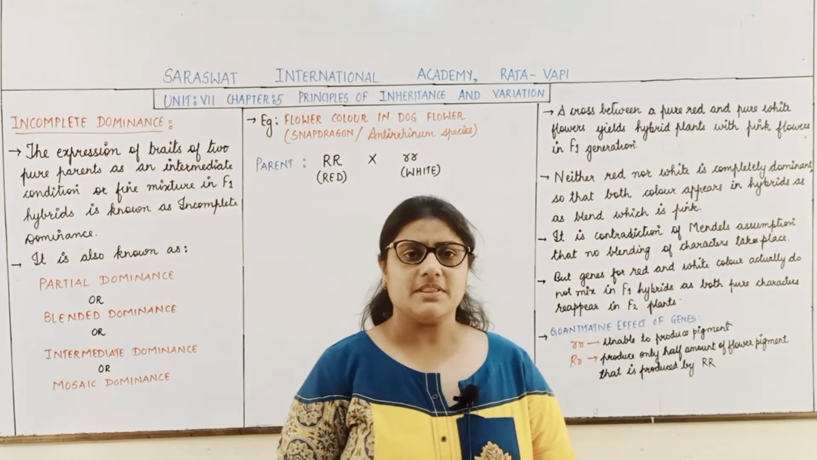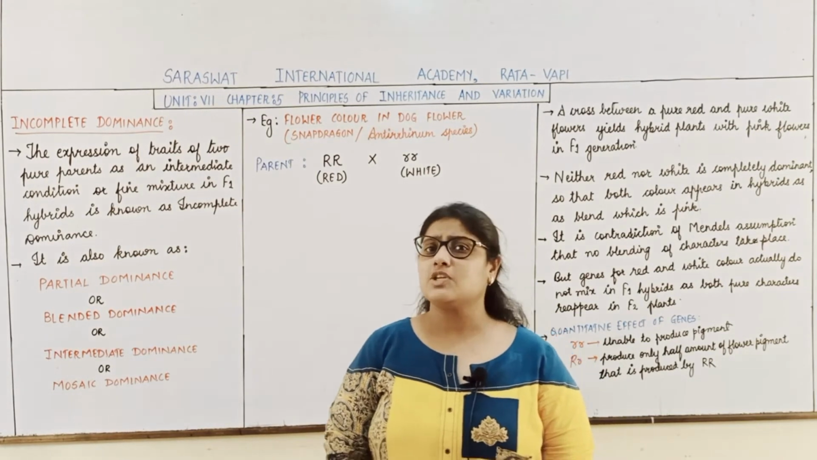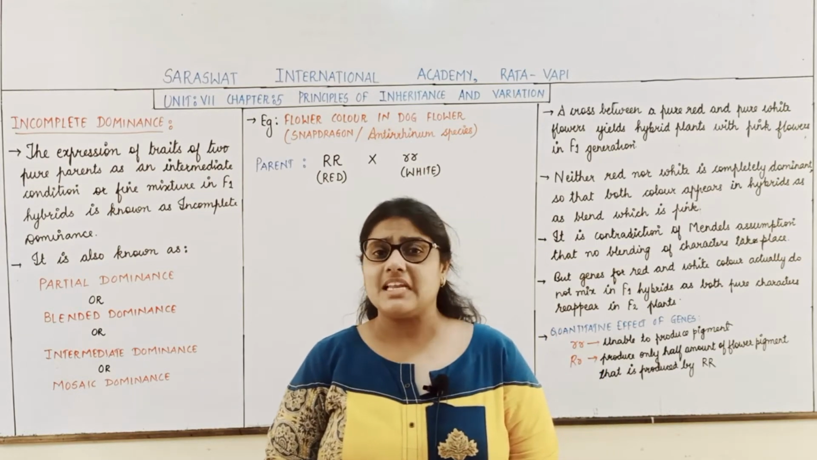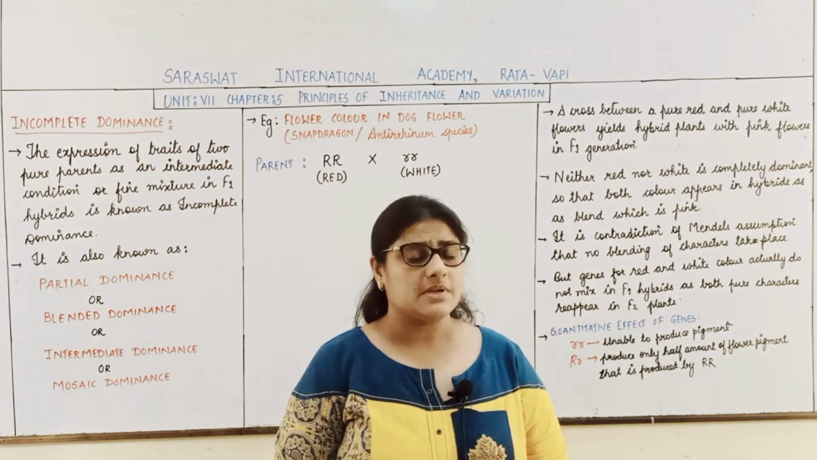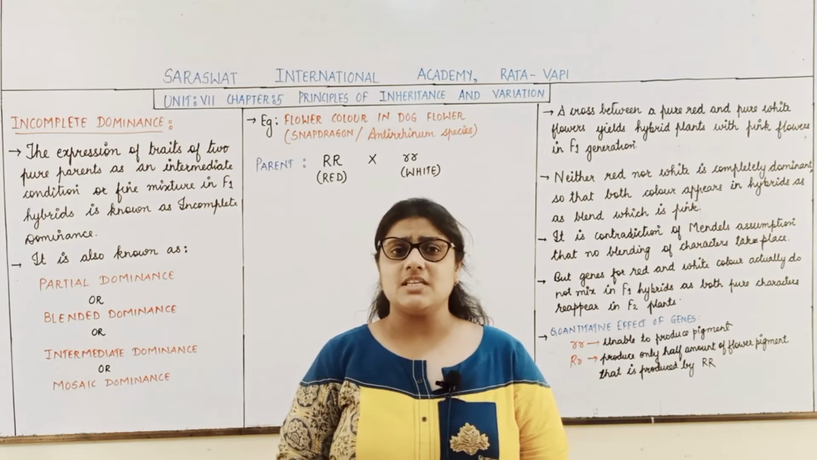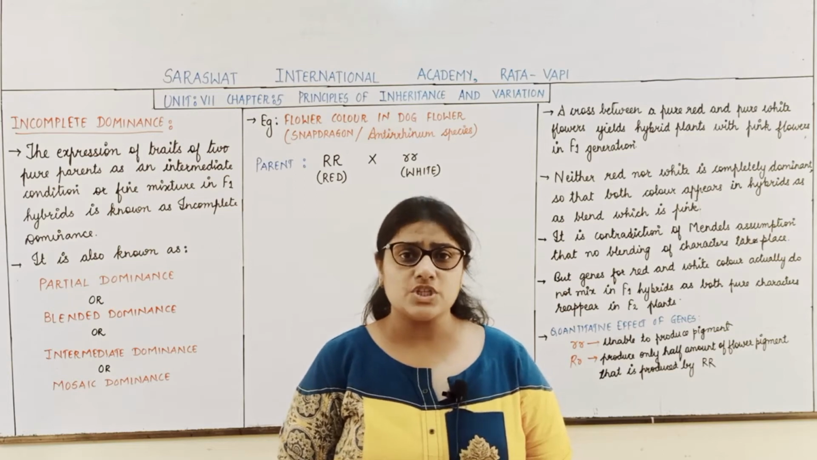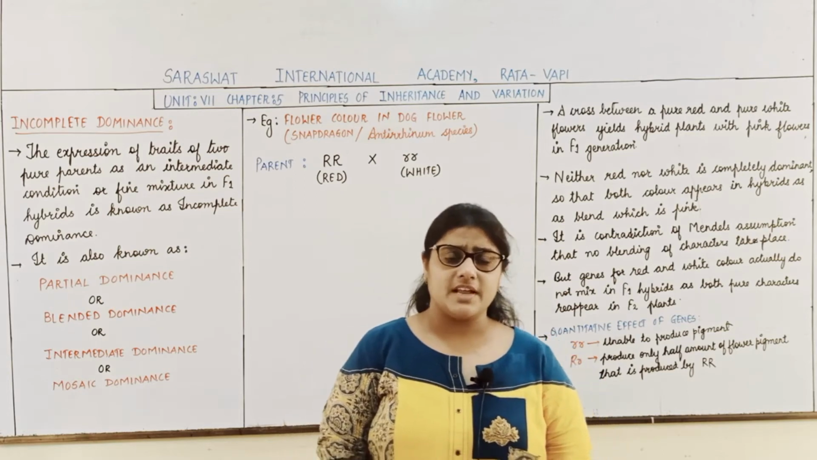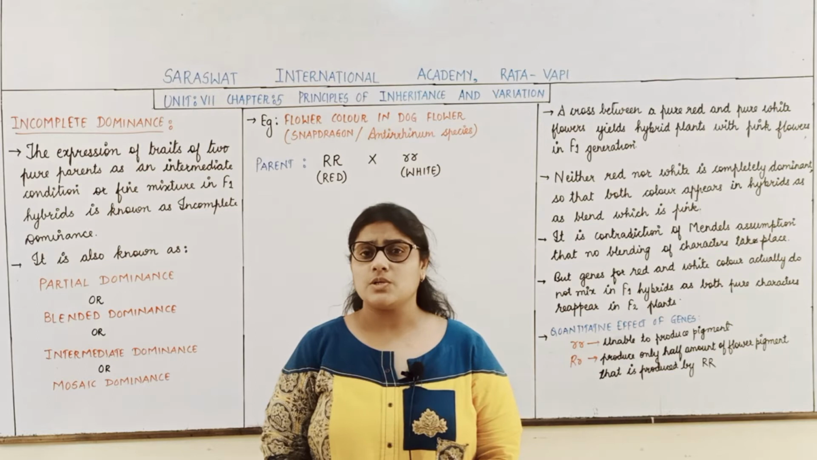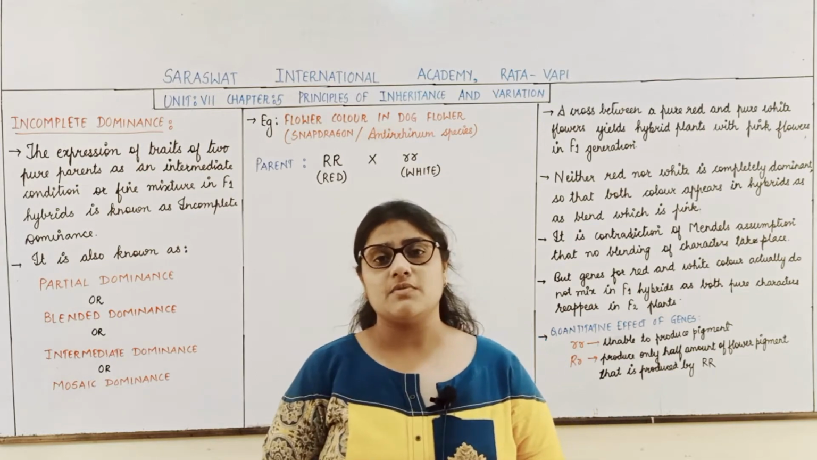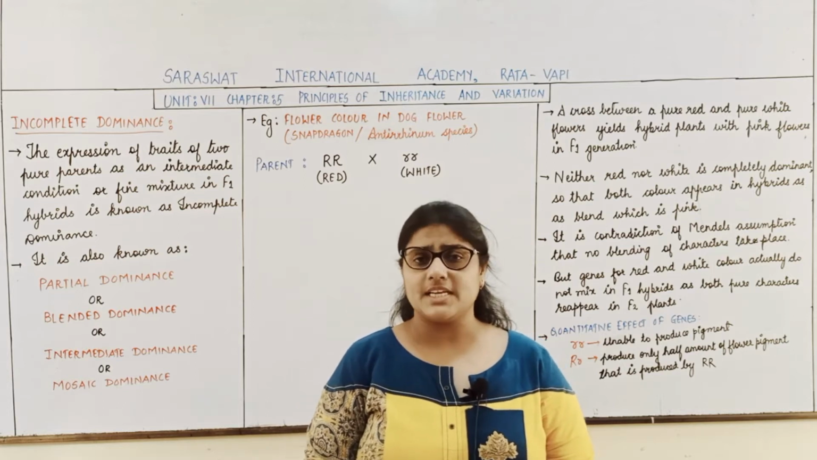Today we will begin with the next part of the chapter Principles of Inheritance and Variations. Students, in the last lecture we finally completed Mendel's monohybrid experiment, and in that we studied the two important conclusions derived from it, and those conclusions were in the form of laws of inheritance. We have studied two laws of inheritance. One was the law of dominance and another one was the law of segregation.